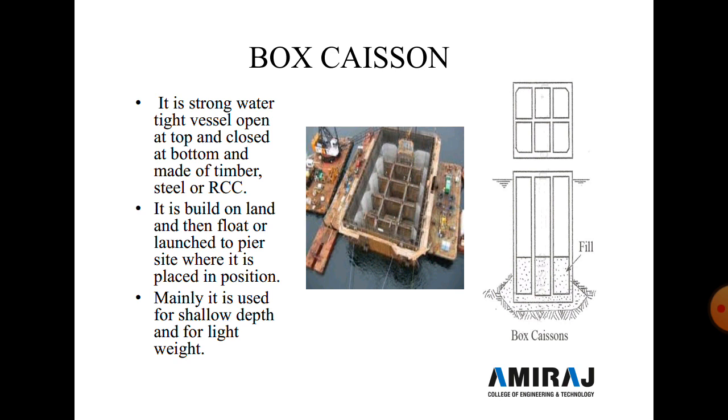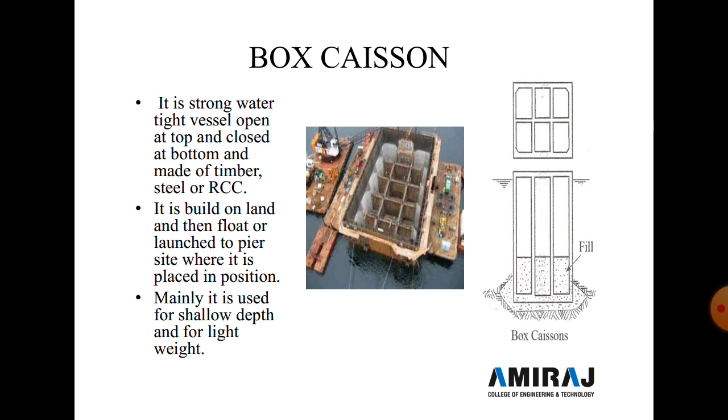It is built on land and then floated on water, and after floating, it is fixed in position and placed. Mainly it is used for shallow depth and lightweight structures. This type of caisson is sunk by filling sand, gravel, or concrete in the empty space inside.